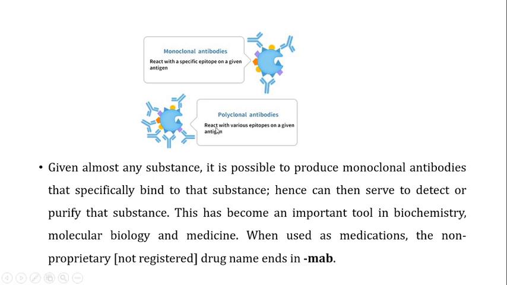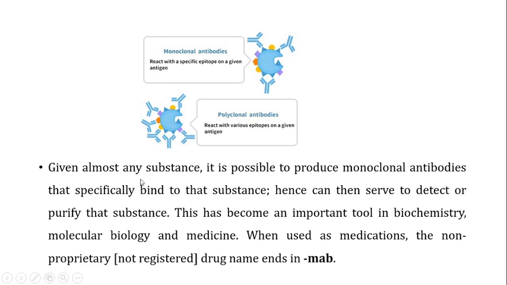When you talk about the polyclonal antibodies, as you can see over here, some antibodies interact with this purple epitope. Some interact with this blue one, some with this yellow, the orange one. So different antibodies interact with different epitopes present on the surface of this antigen. Therefore we call them polyclonal. Polyclonal means that these antibodies are not made from a single B cell. They are made from different B cells, and they react with various epitopes present on the surface of this antigen.